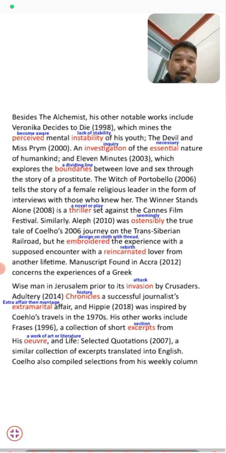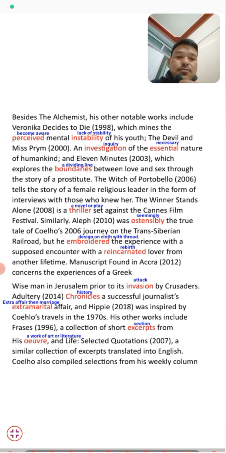Now in 2014, it was Adultery, which chronicles a successful journalist's extramarital affair. So this book, Adultery, came in 2014. It was a book about a successful journalist who had an affair outside his marriage.